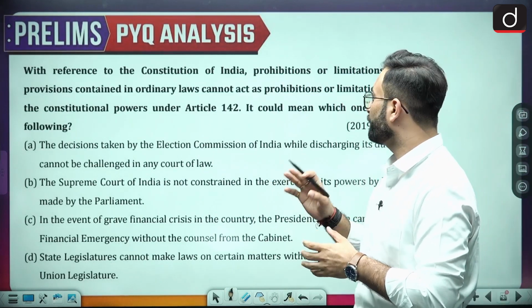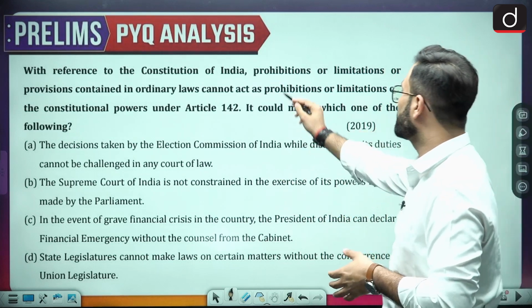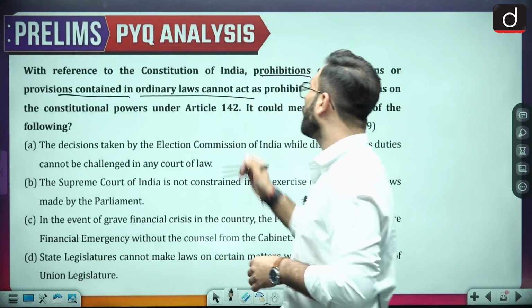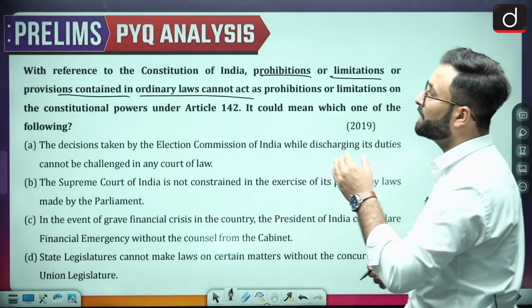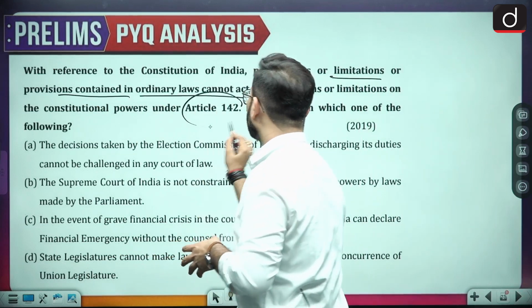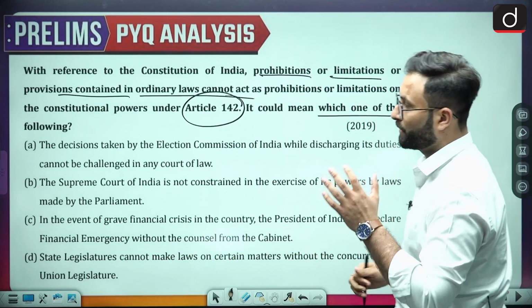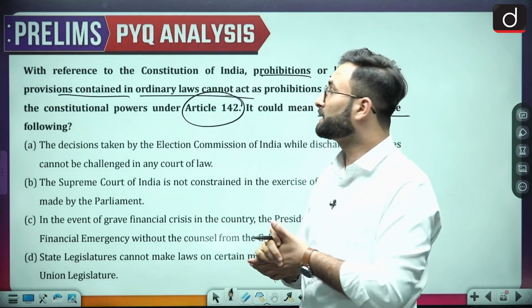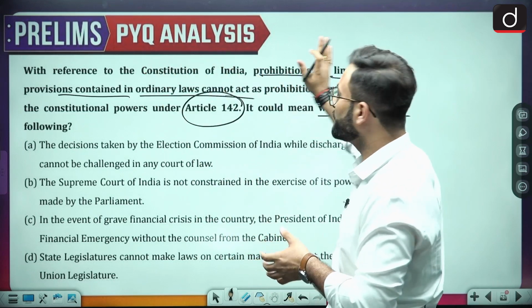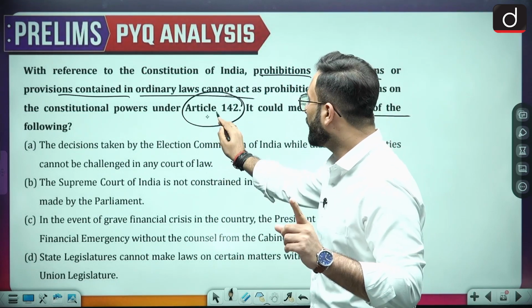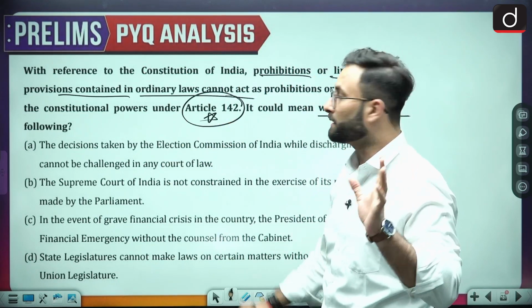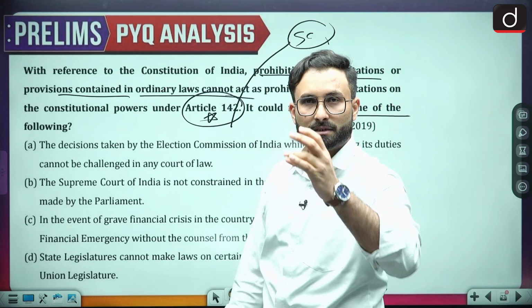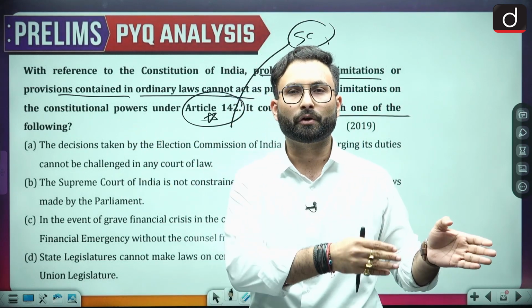With reference to the Constitution of India, prohibitions or limitations or the provisions contained in the ordinary law cannot act as a prohibition or limitation on the constitutional power under Article 142. It could mean which of the following? Now if you don't know this particular provision, obviously we will be discussing the question, but one hint is given: Article 142. Now you know one thing that is clear, that Article 142 is related to the Supreme Court, because we have just seen Article 141, 136, all these articles from 124 till 142, 143, and we know that that is related to the Supreme Court.